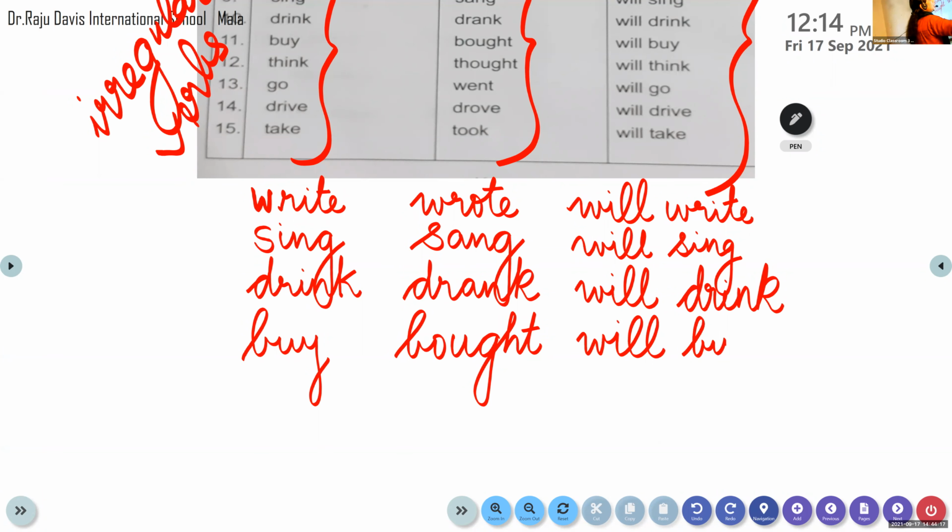Will buy. So the past tense form at least starts with the same letter here, but we have to know the past tense form well. Write, wrote. Sing, sang. Only the vowel changes here. Drink, drank. Buy, bought. Then the entire word changes.